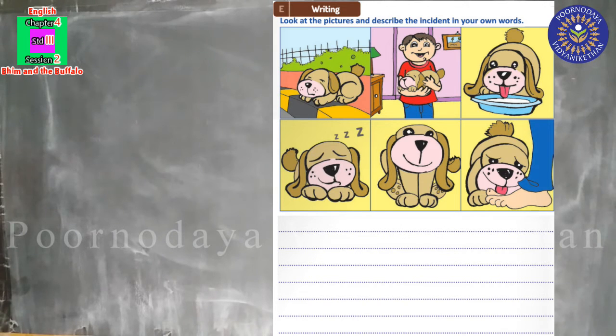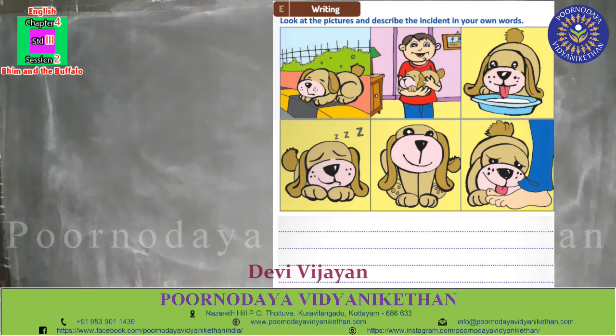And see the fourth picture. The puppy slept after having milk. And the next picture: after sleeping, the puppy woke up.